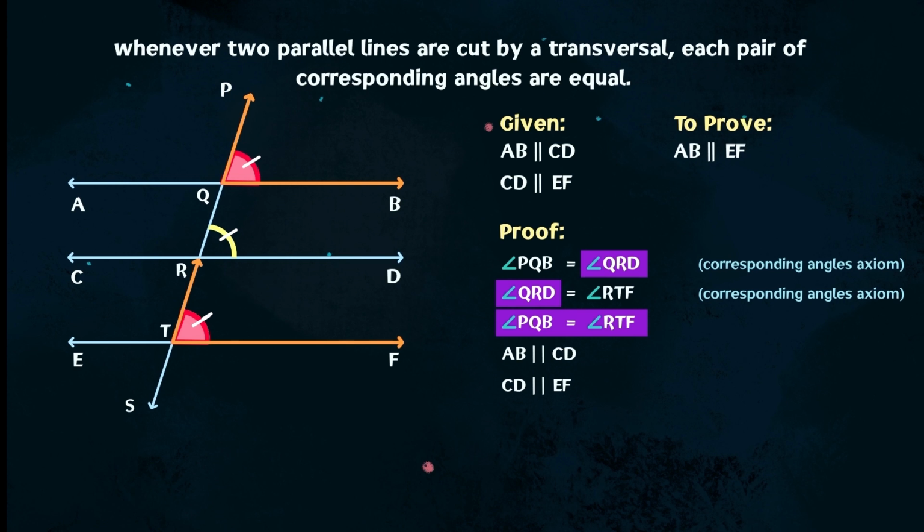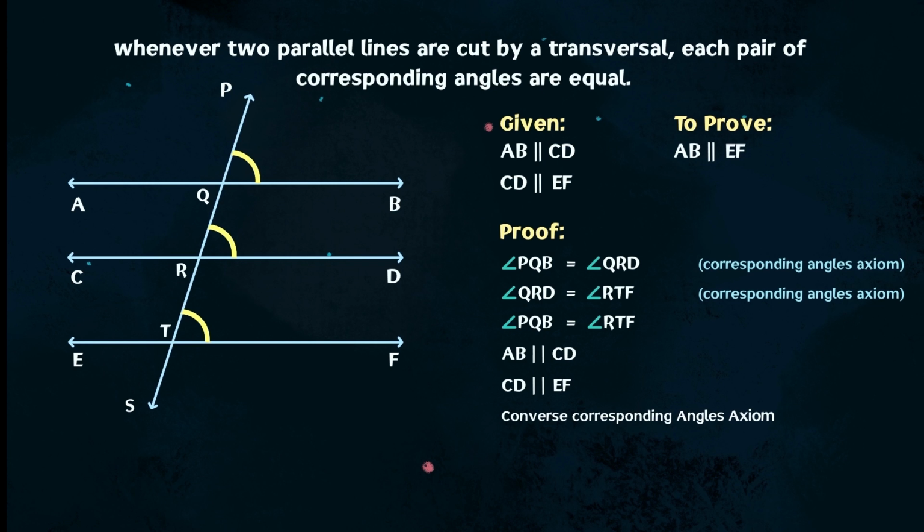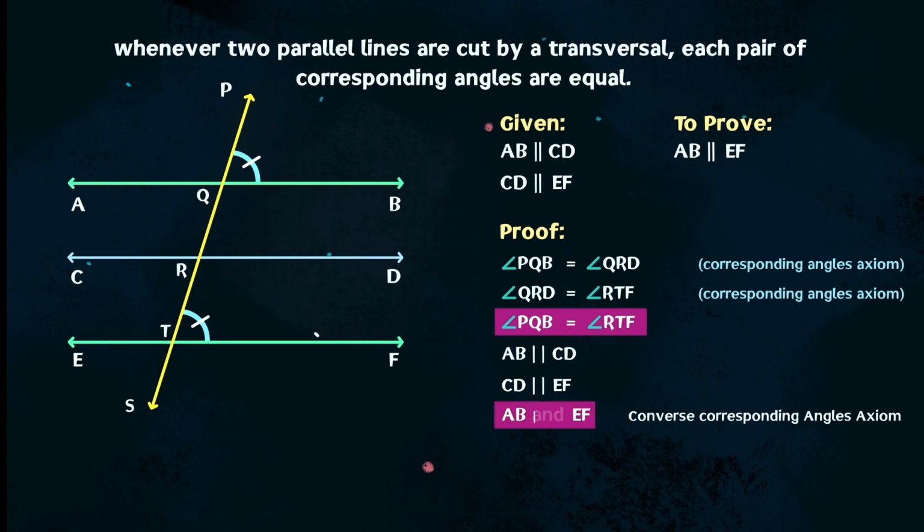We can now apply the converse of the corresponding angles axiom, which states that whenever two lines like AB and EF are cut by a transversal, like PS, such that a pair of corresponding angles are equal, then the two lines are parallel. In short, all three trajectories are parallel to each other, or should we say that lines which are parallel to the same line are also parallel to each other.